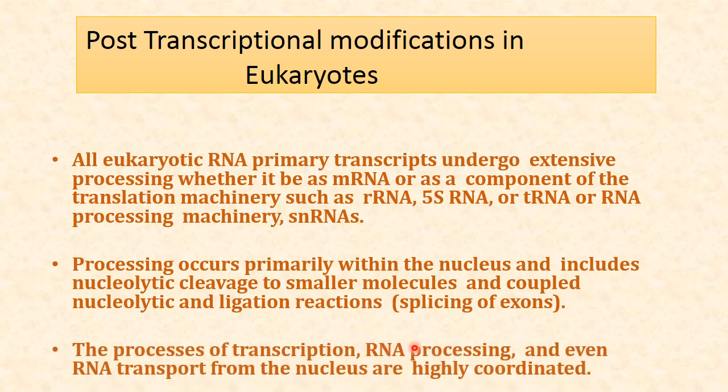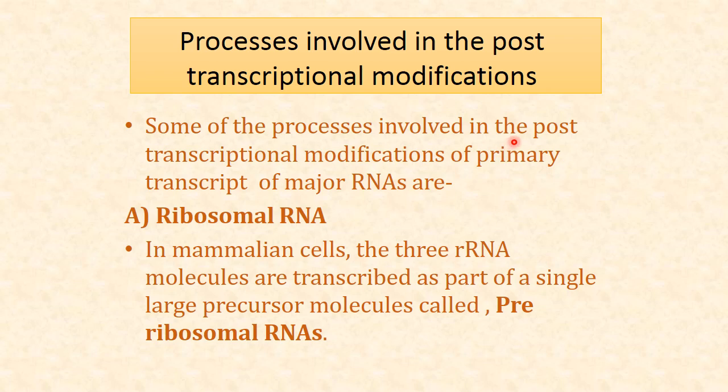The processes of transcription, RNA processing and even RNA transport from the nucleus are highly coordinated. Now some of the major processes involved in the post-transcriptional modification of primary transcripts. First we see ribosomal RNA. In mammalian cells, the 3 ribosomal RNA molecules are transcribed as part of a single large precursor molecule called pre-ribosomal RNA. So ribosomal RNA is synthesized from pre-ribosomal RNA. That pre-ribosomal RNA is then divided into the 3 ribosomal RNAs.